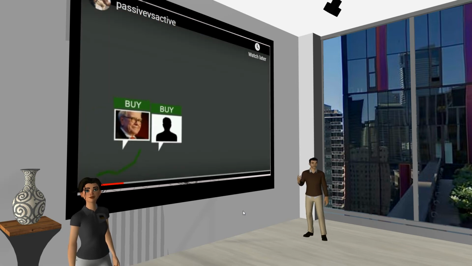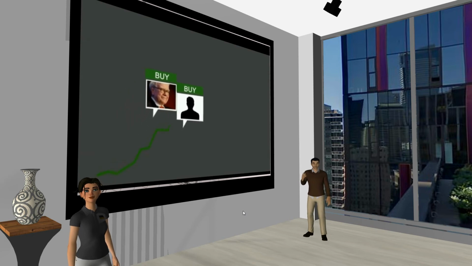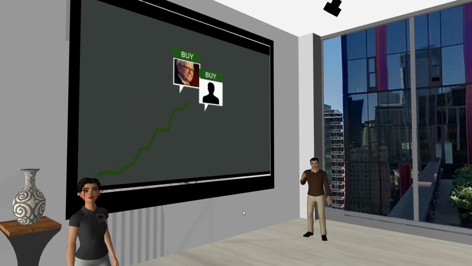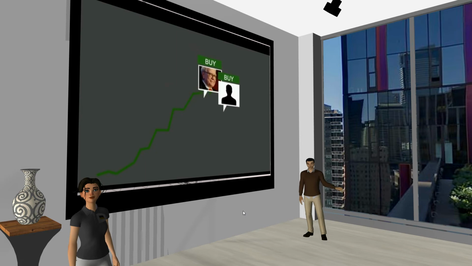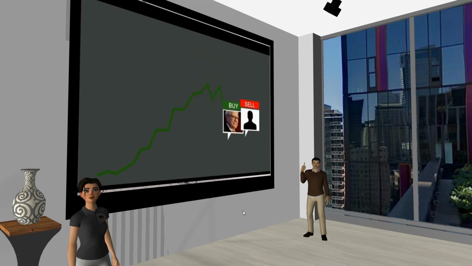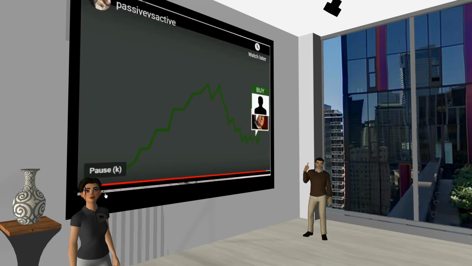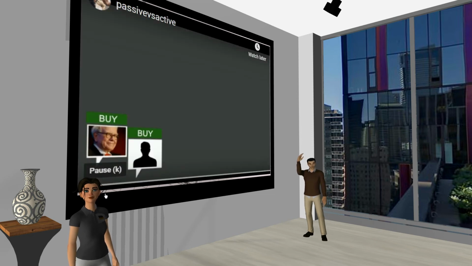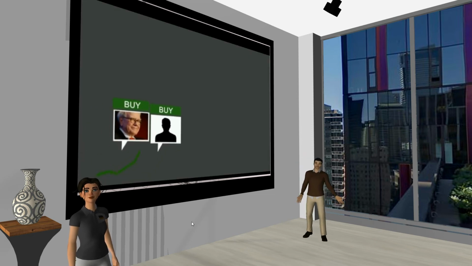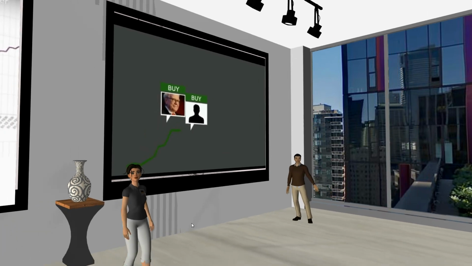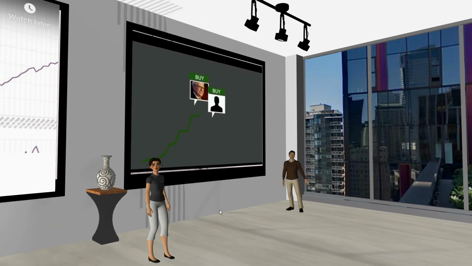As you can see in the video, the active person tries to predict the market. When the market goes down, he will sell. When the market goes up, he will buy. The objective of an active investment strategy is to beat the stock market's average returns by predicting corrections and taking full advantage of short-term price fluctuations. This implies trading and analytical costs that depend on the frequency of trades and predictions.